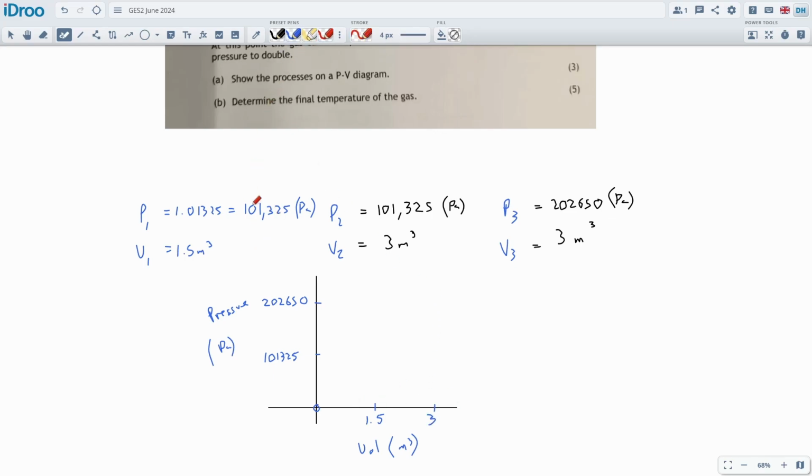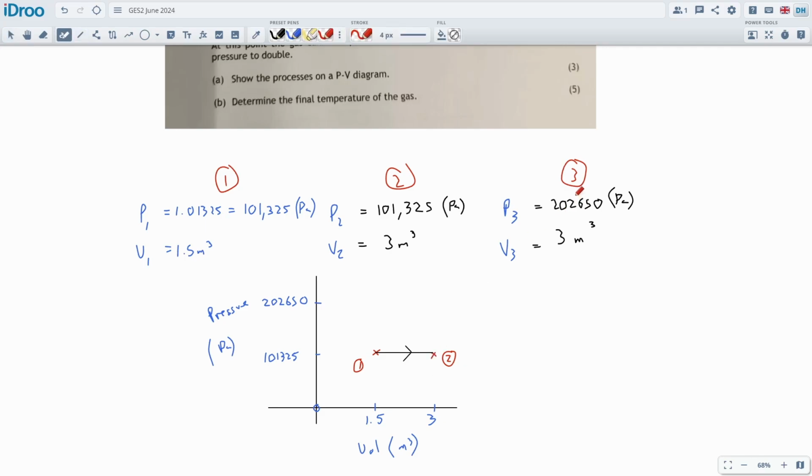Okay, so where are we starting from? We'll start low pressure, low volume. Low pressure, low volume will be here. This will be phase 1. Let's call this phase 1, phase 2, and phase 3, or step 1, step 2, step 3, and then we're going to increase the volume while keeping the pressure the same. So this will be number 2 over here, and we can include the direction that we're moving in like this,